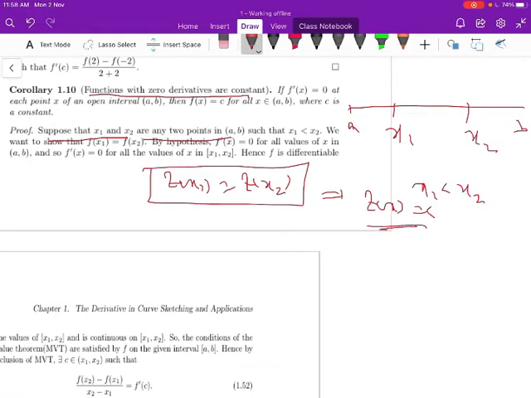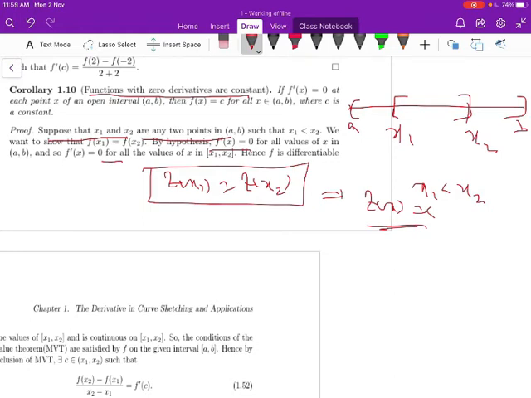Now by the hypothesis, the derivative is 0 for all x in the open interval a comma b, so that f dash of x is 0 for the closed interval x1 comma x2 also. f dash of x is 0 for the open interval a comma b. Therefore x1 and x2 belong to the open interval a comma b.